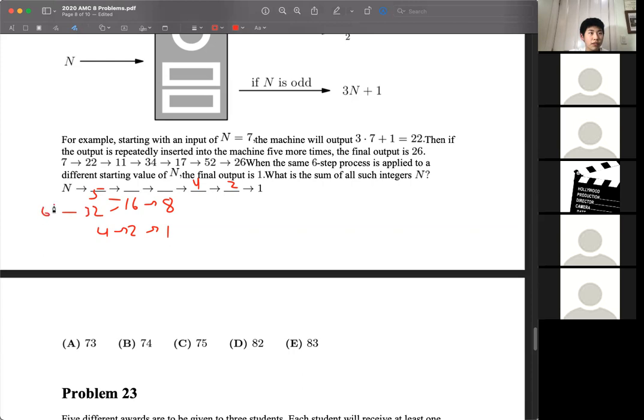32 only comes from 64. 5 only comes from 10. 4 comes from 8 or 1. So now all we have to do is just add these numbers together, and we'll have our answer, which is E.